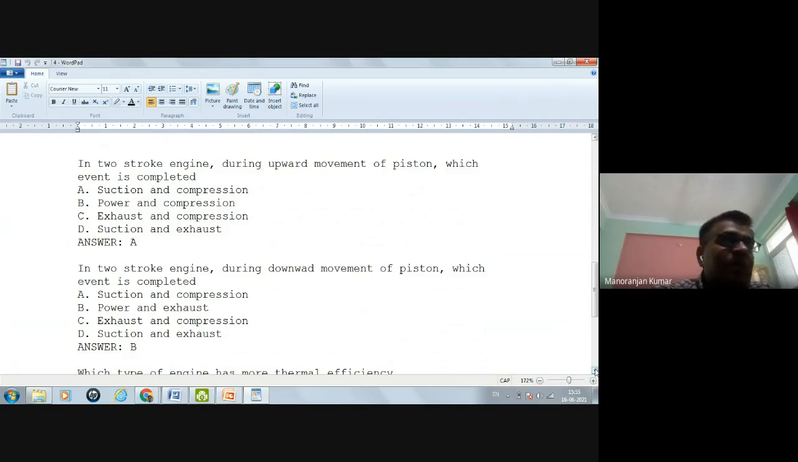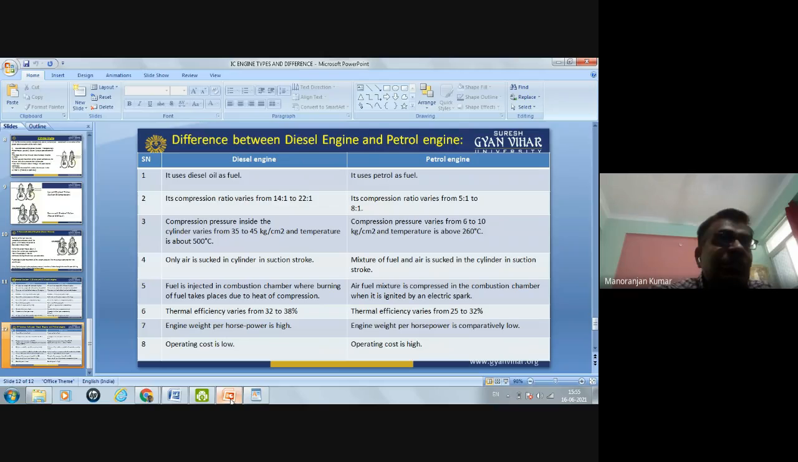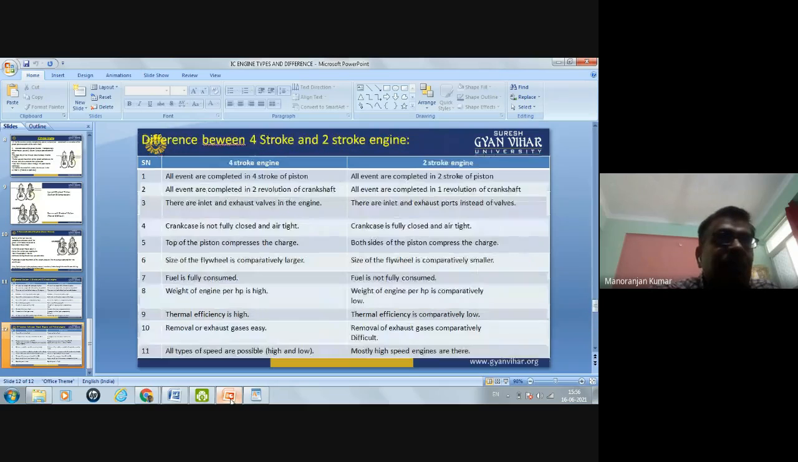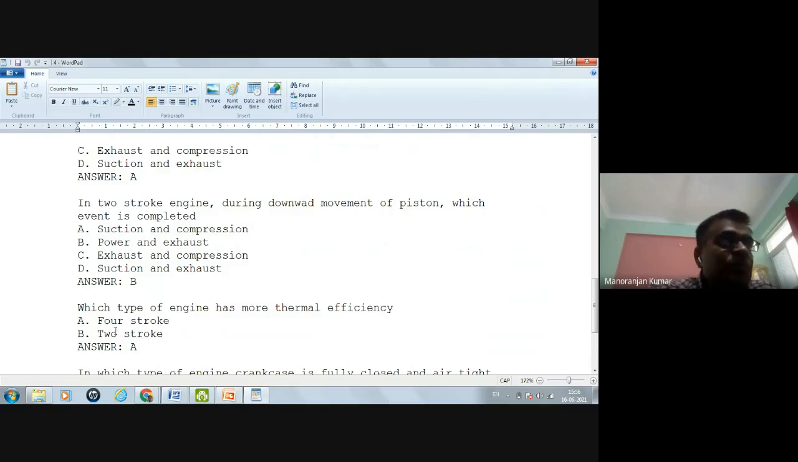Now, which type of engine has more thermal efficiency? Thermal efficiency is higher for which, two-stroke engine or four-stroke engine? So you can see here the thermal efficiency is high for the four-stroke engine. So the correct answer is the four-stroke engine.